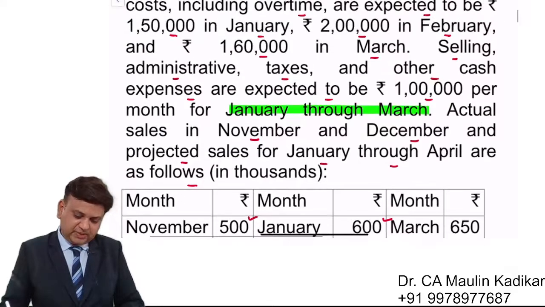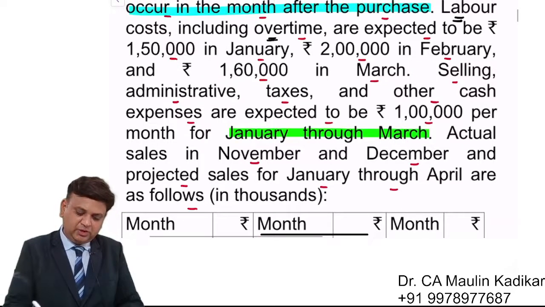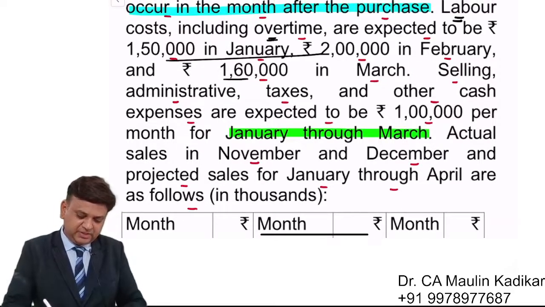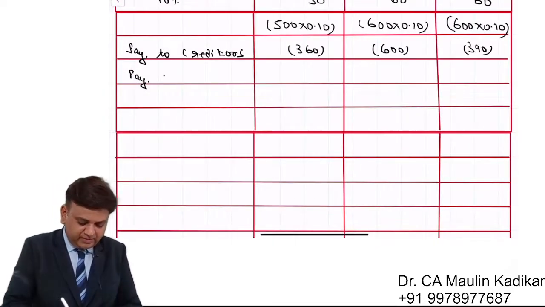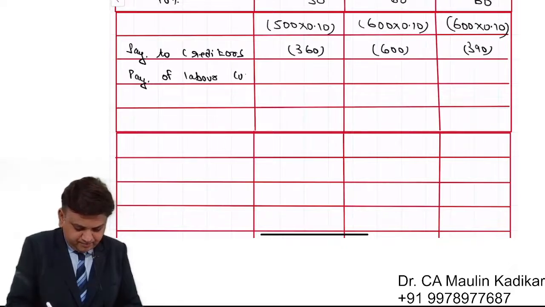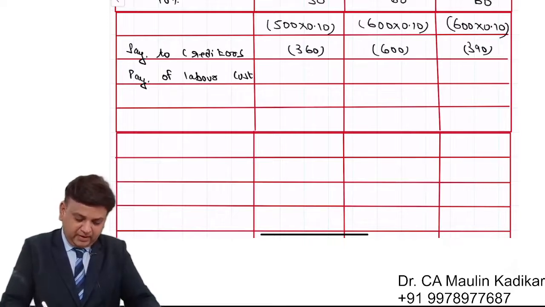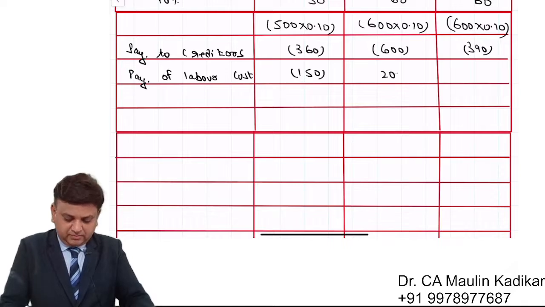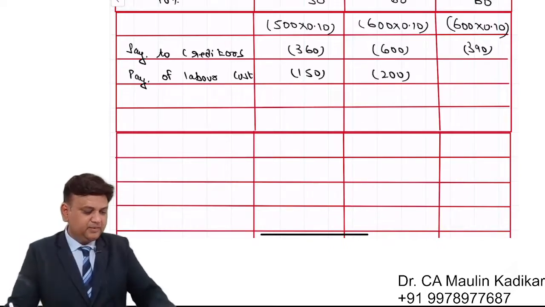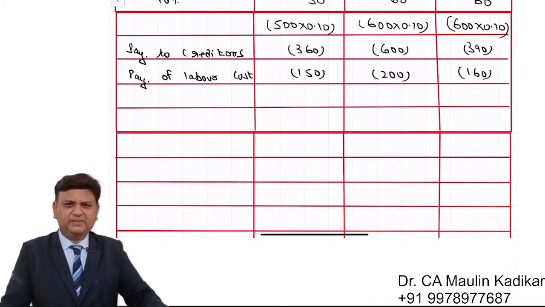The question is providing the information that labor cost including overtime, that information is given to us. So we are writing over here payment of labor cost. In the month of January it is 150. In February it is 200. And in March it is 160. That is the payment for the labor.